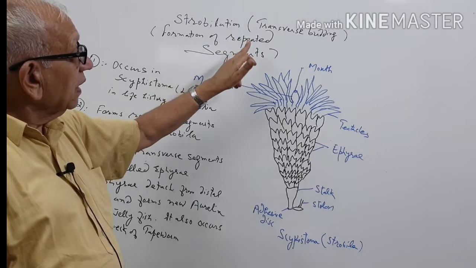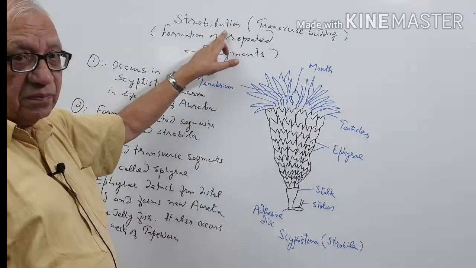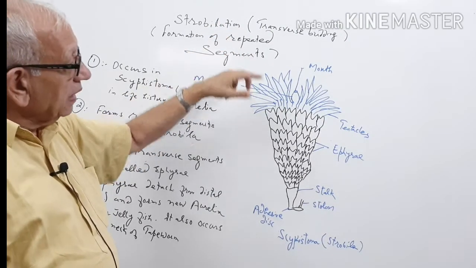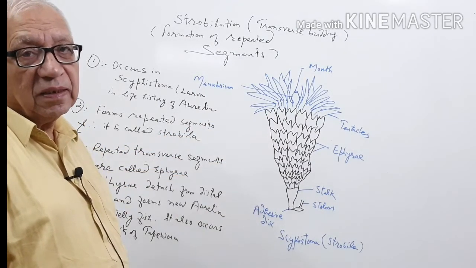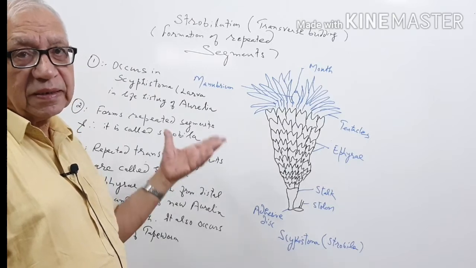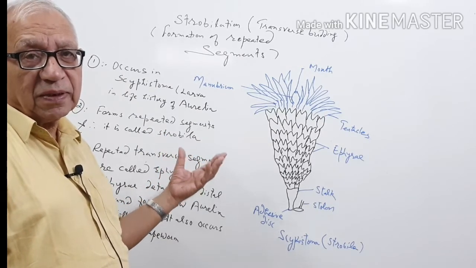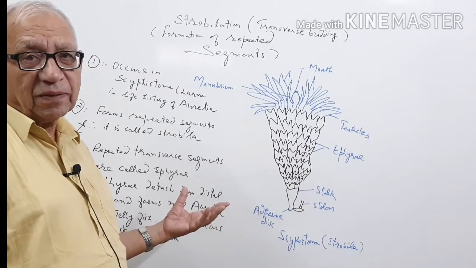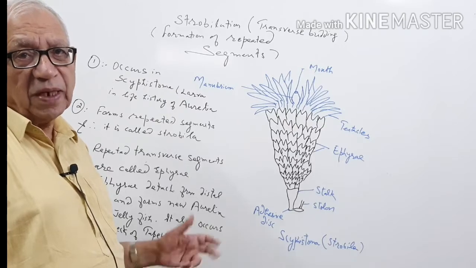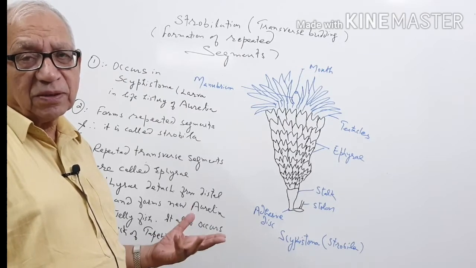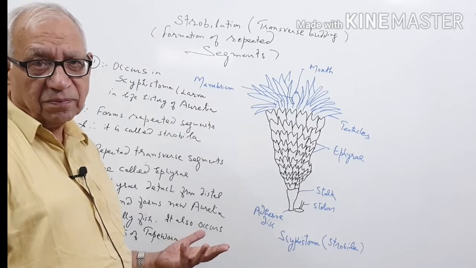Formation of repeated segments, that process is called strobylation. It also occurs, as I told you, in tapeworm. In the neck of tapeworm, new segments are formed, about 6 to 8 per day. They shift into the strobila. Strobila comprises, in tapeworm, 800 to 1000 segments.